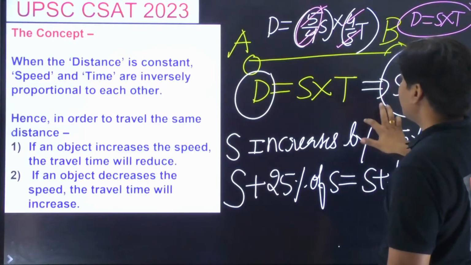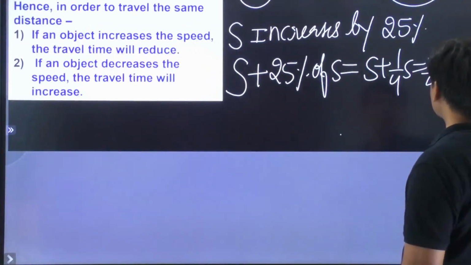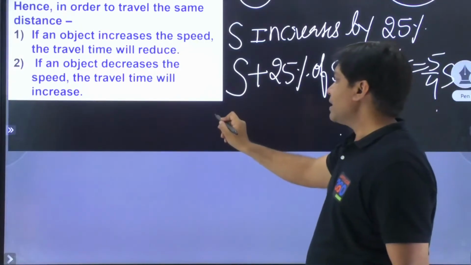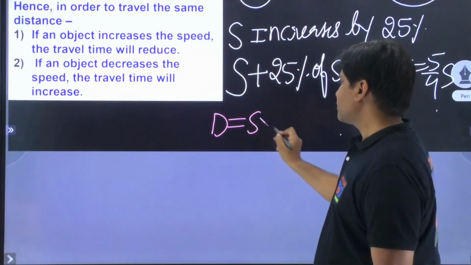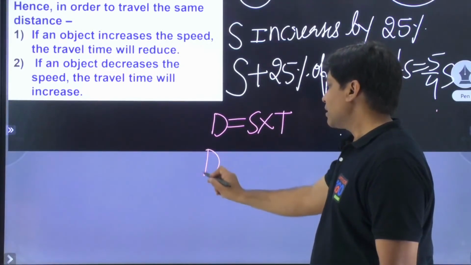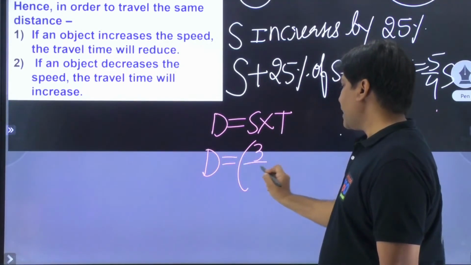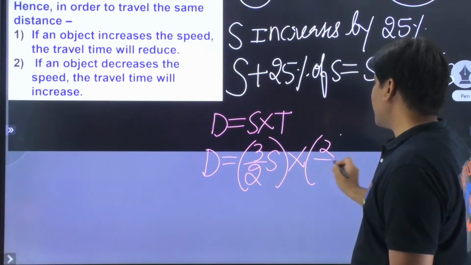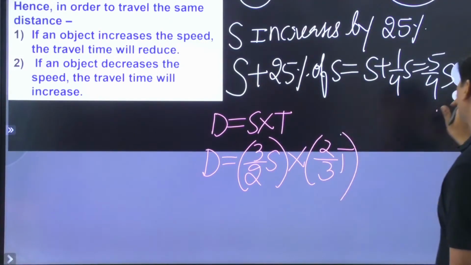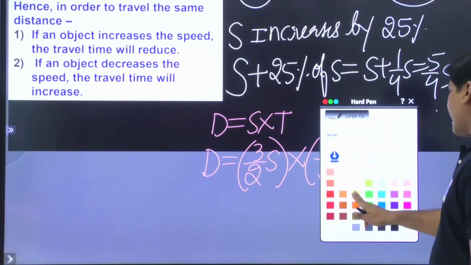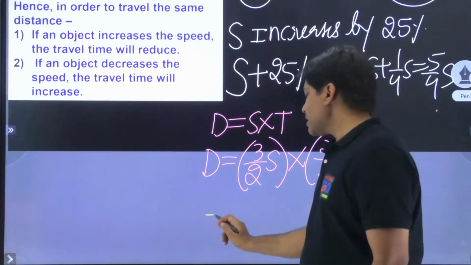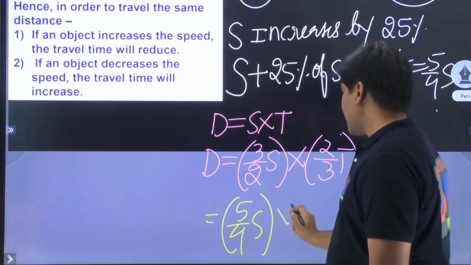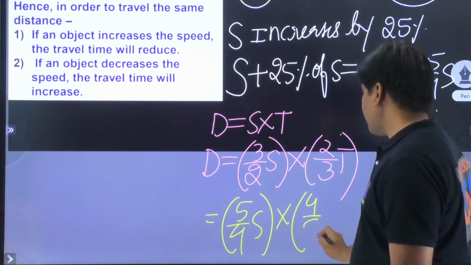What does that mean? It's pretty simple. Say my distance is speed into time, and if I say speed becomes 3/2 s, then t will become 2/3 t. And if it becomes 5/4 s, it will become 4/5 t.